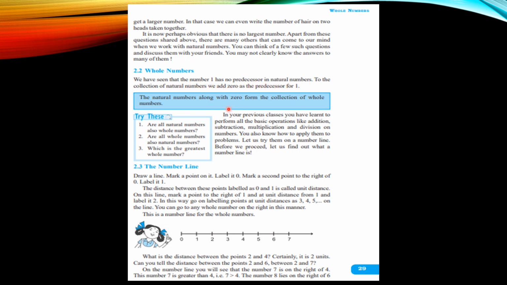To the collection of the natural numbers, we add 0 as the predecessor of 1. We knew that the natural numbers start from 1, so there is no predecessor. But if you add 0 in the series, it becomes the whole numbers. The natural numbers along with 0 form the collection of the whole numbers, right?